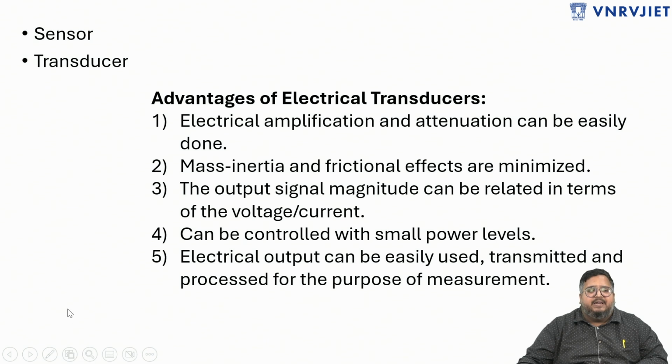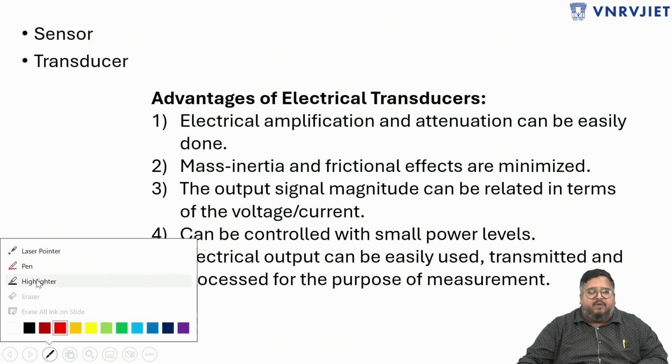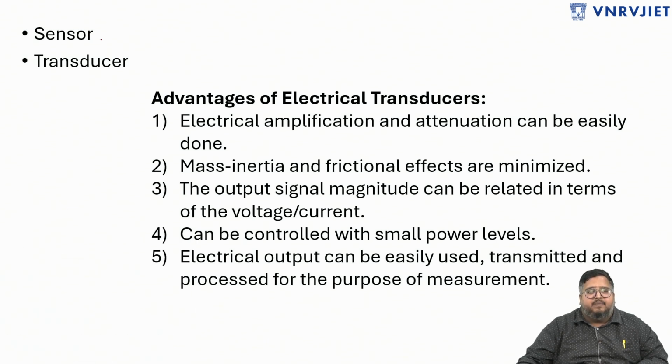So a sensor is a device which converts one form of energy into another form. Whereas transducer also goes with the same meaning.